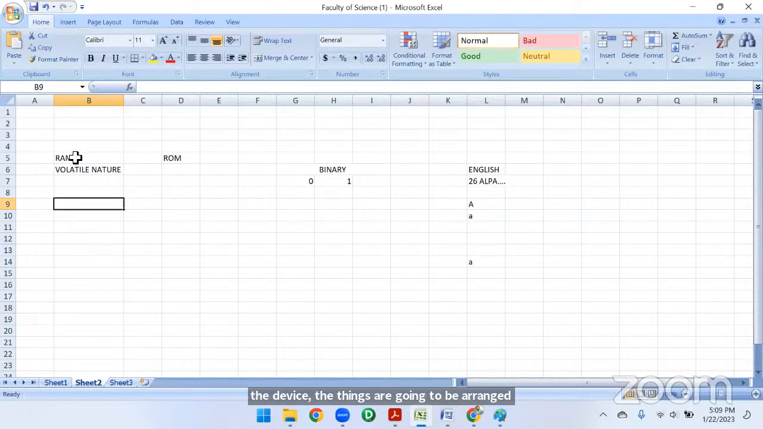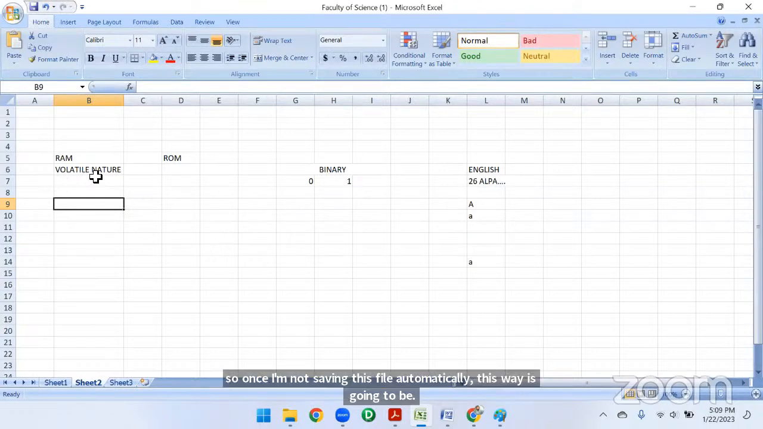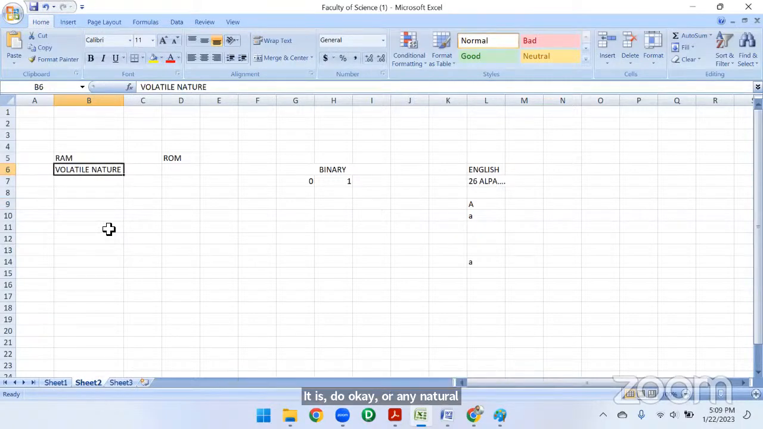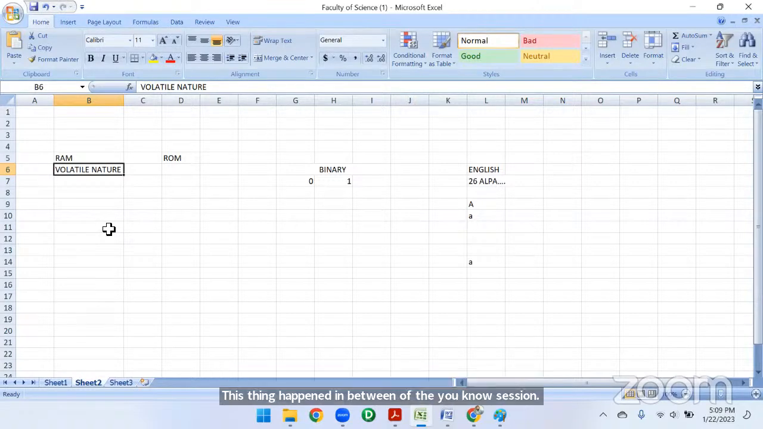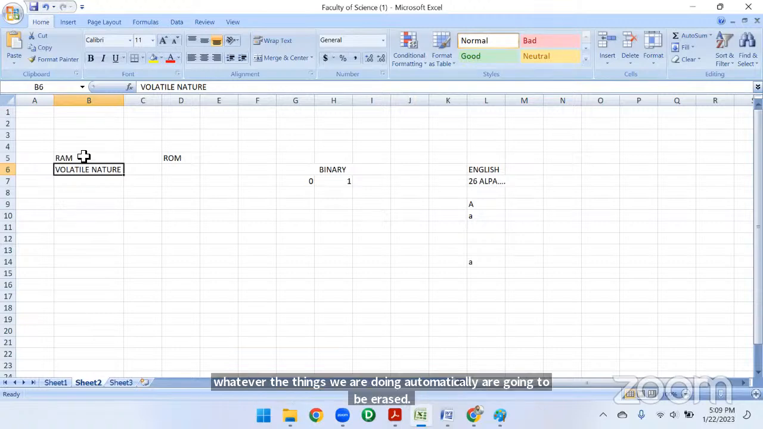Here also it is stored in the random access memory. Once I'm not saving this file, automatically it is going to be erased. Volatile nature means any natural hazards like an earthquake or fire accident, or any power fluctuations or power cuts. If these things happen in between our session, whatever we are doing is automatically going to be erased. That is the RAM.